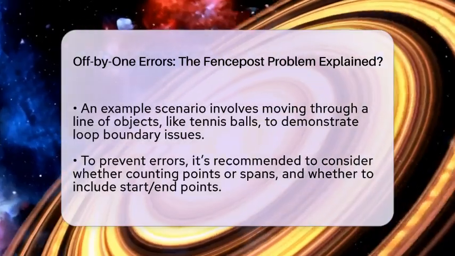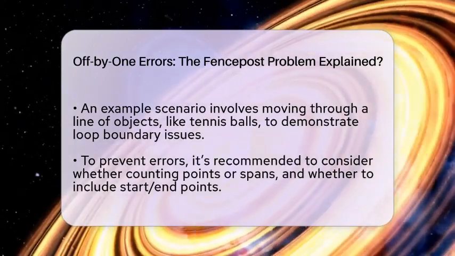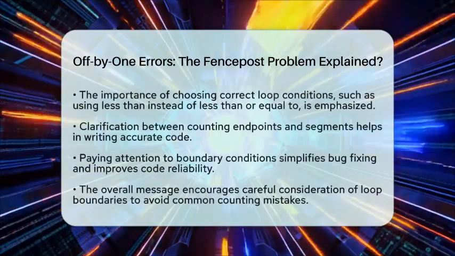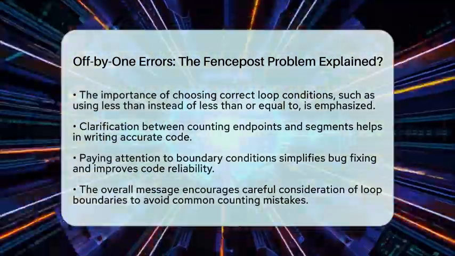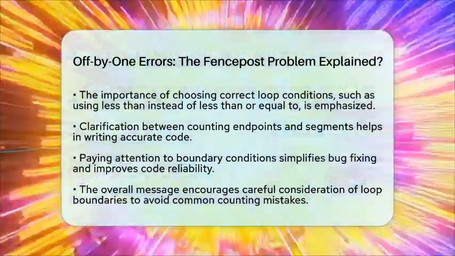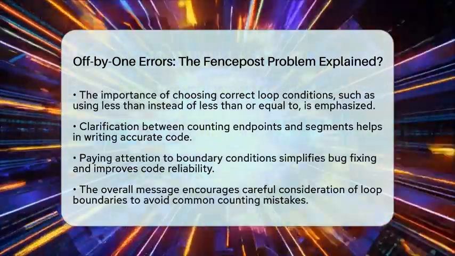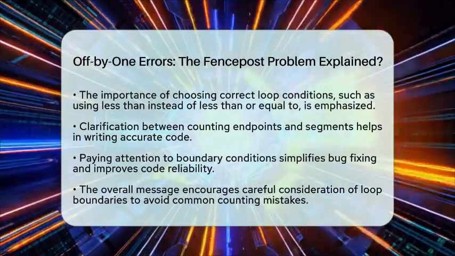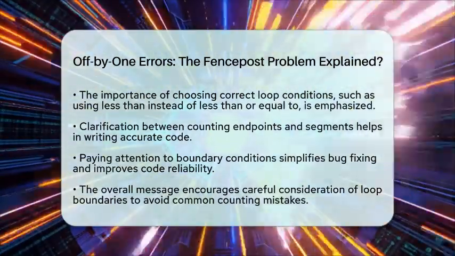To avoid these mistakes, always think about whether you are counting items or measuring spans. Are you including the start and end points? Are you counting the number of intervals or the number of points? When writing loops, make sure your conditions match what you want to do. For example, use less than instead of less than or equal to if you want to stop before a certain point. Remember, the Fencepost problem is about understanding the difference between counting endpoints and counting segments.